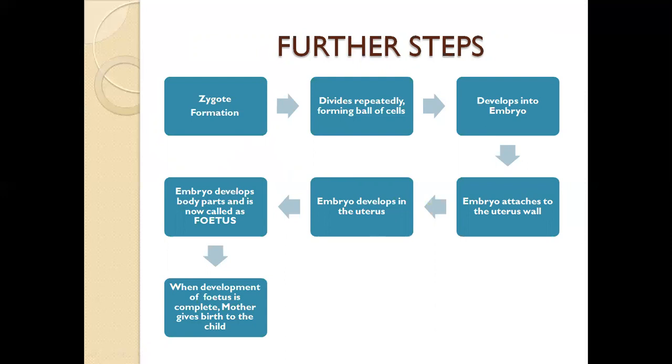As time goes, the embryo develops body parts such as legs, hands, nails, everything, and is called a fetus. Now, the fetus, on complete development in due course of time in the womb of the mother, develops into a child, and after a period of 10 months, it is fully formed, and thereby a mother gives birth to her child.